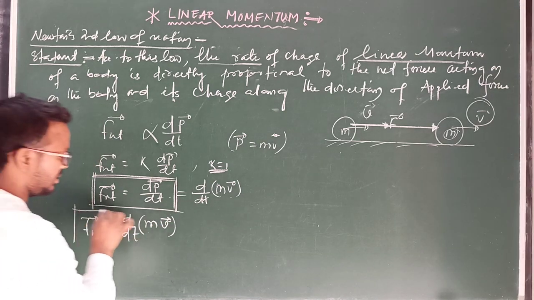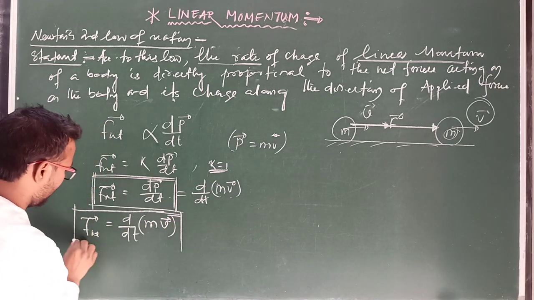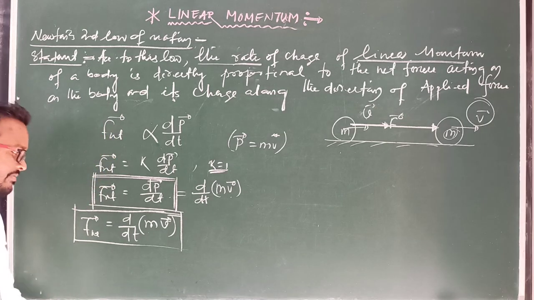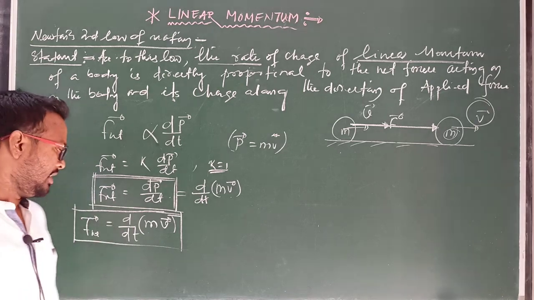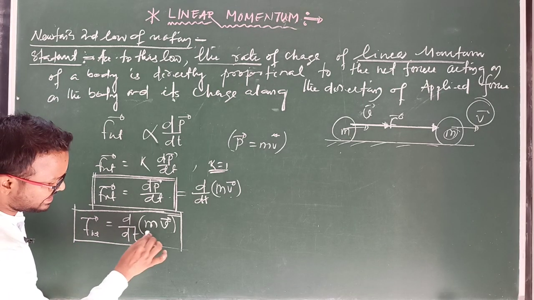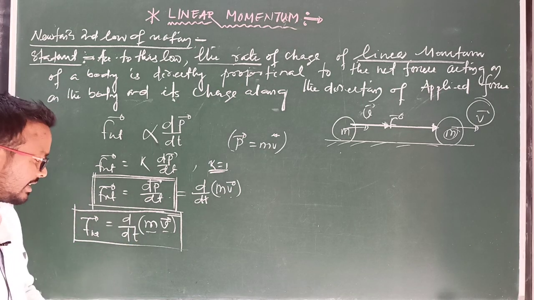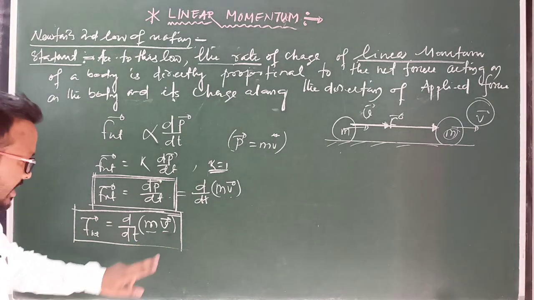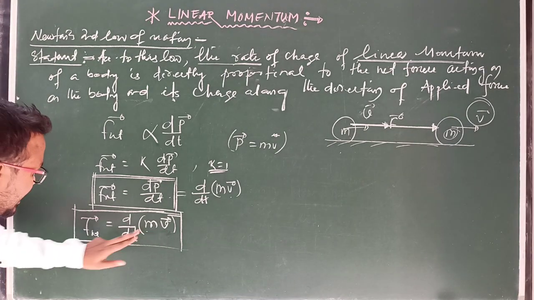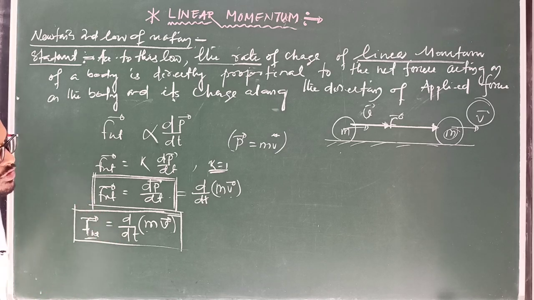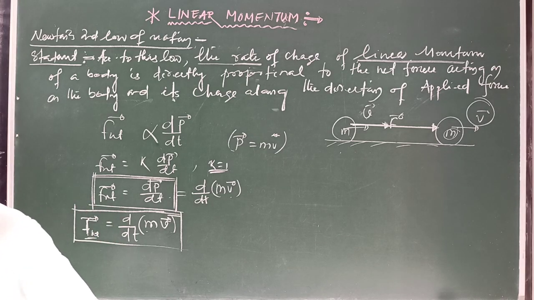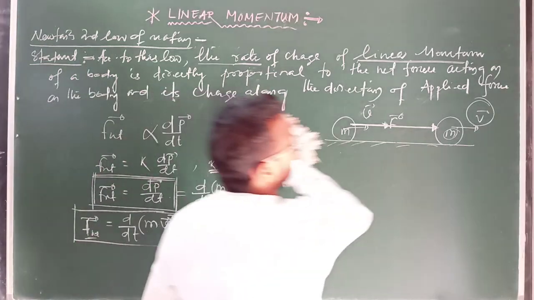Clear? This is known as Newton's second law of motion. So here mass and velocity are two physical quantities, and we have to use differentiation to find the net force applied on the body. Clear? Now let's start its cases.